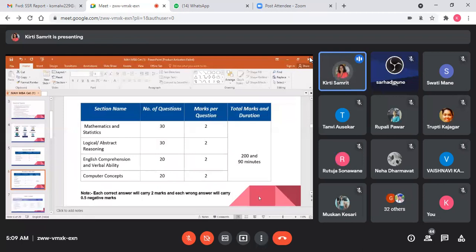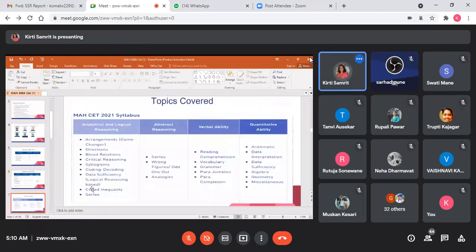Then operating system basics, and fundamentals of data and file structures. These are some computer concept topics, so you have to prepare accordingly. Again, there is negative marking: remember, each wrong answer will carry 0.5 negative marks. That you have to remember.